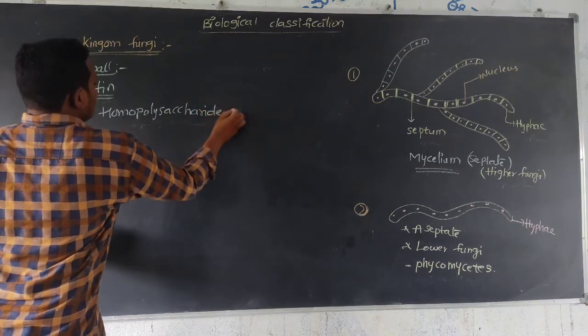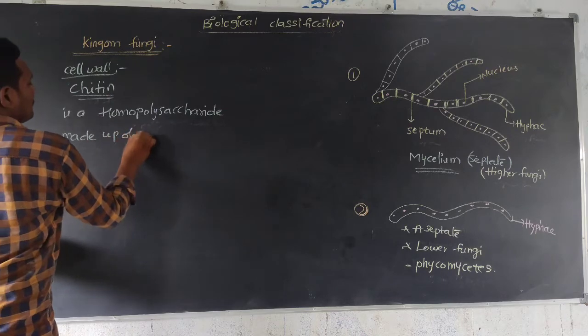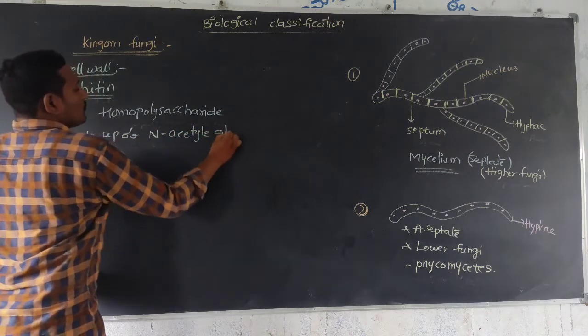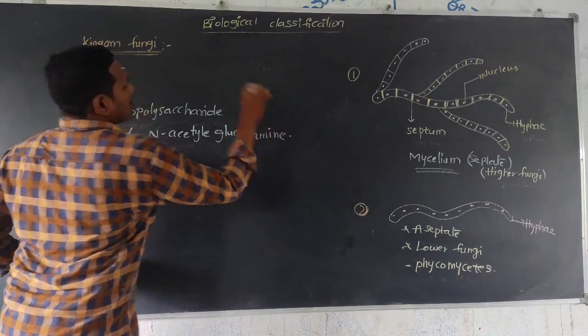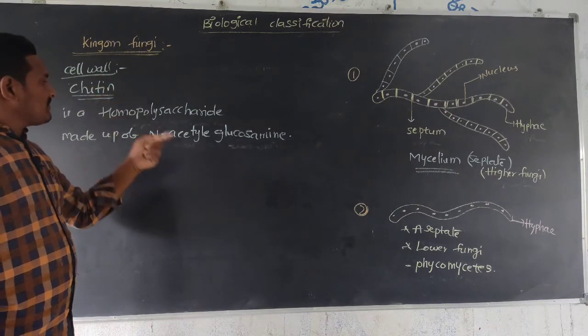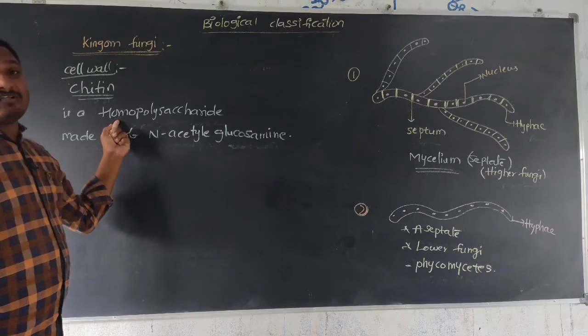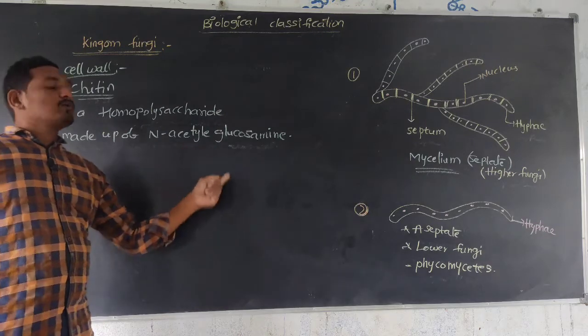This homopolysaccharide is made up of N-acetyl glucosamine. So the cell wall is made up of chitin, a homopolysaccharide made up of N-acetyl glucosamine.